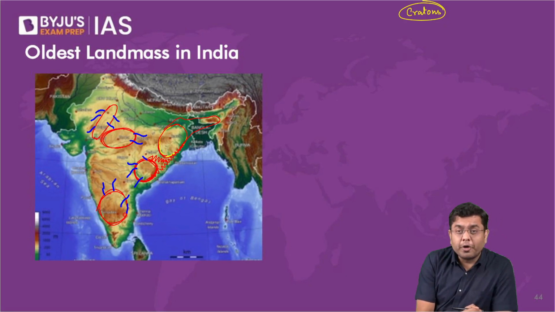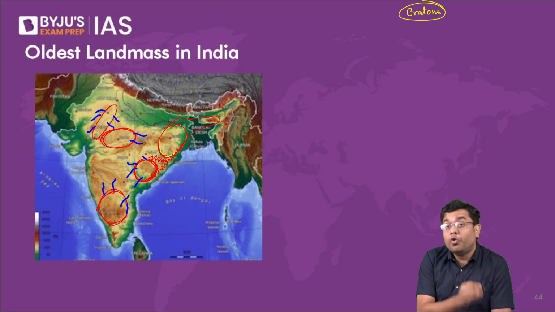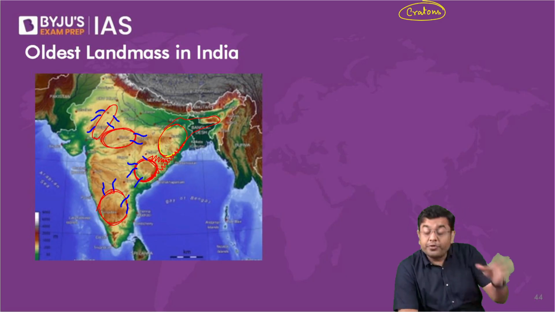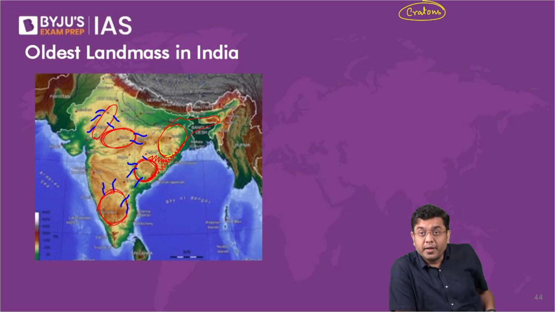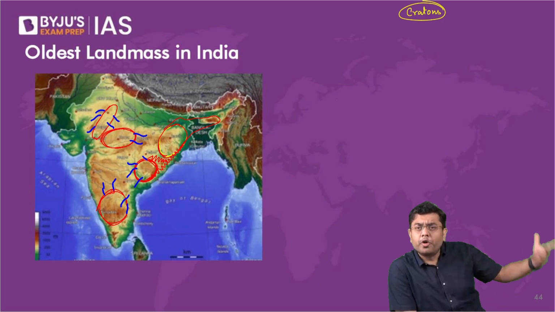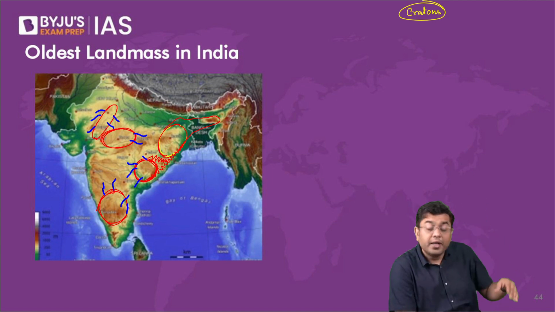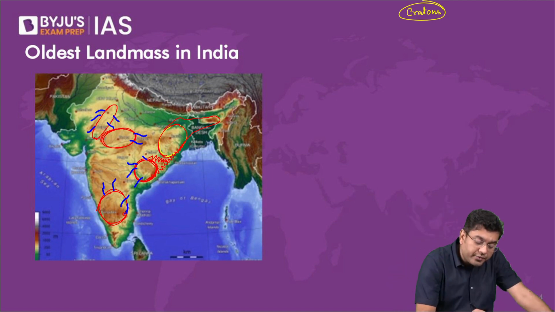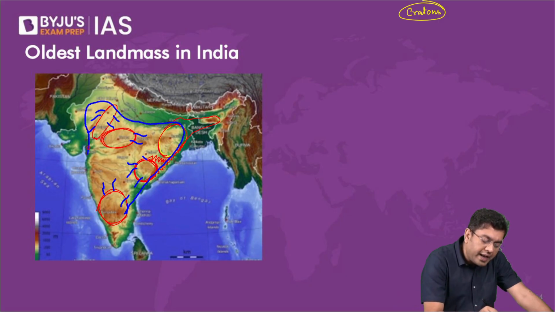Now, as the rivers would originate, they would carry out their deposits, isn't it? Where would these deposits come from? The rivers would erode the igneous rocks, and those eroded materials would be deposited. And you had the formation over a period of time, with significant compression, of sedimentary rocks. Sedimentary rocks would get converted into metamorphic rocks. That is how the landmass developed a kind of a continuity. This was the landmass which developed.